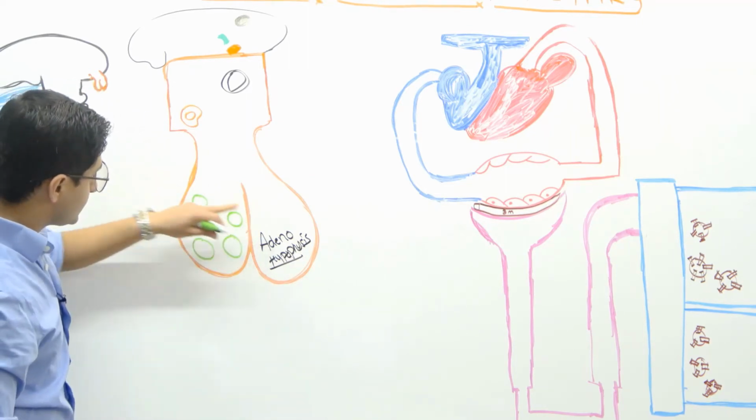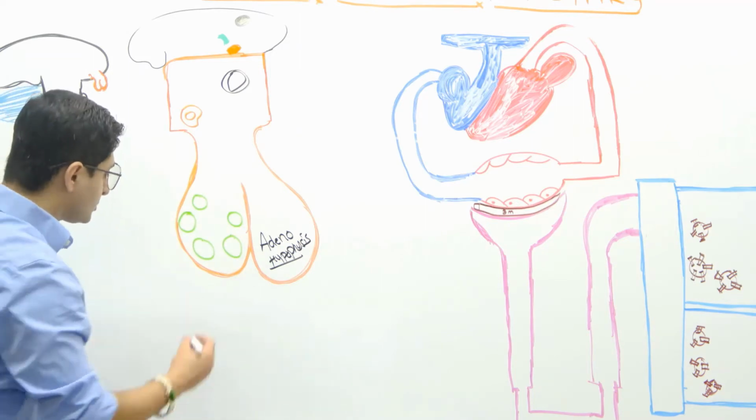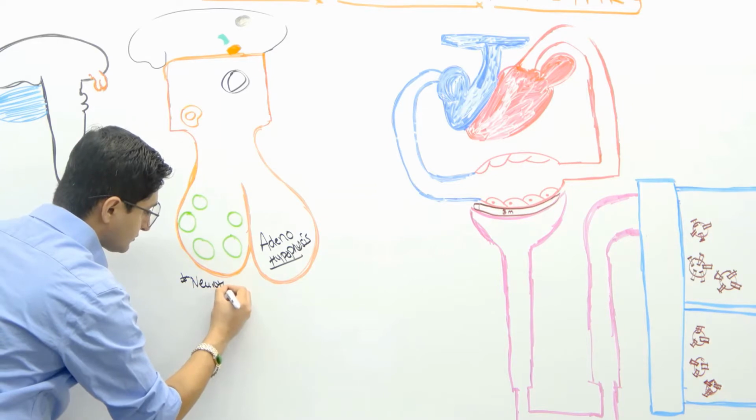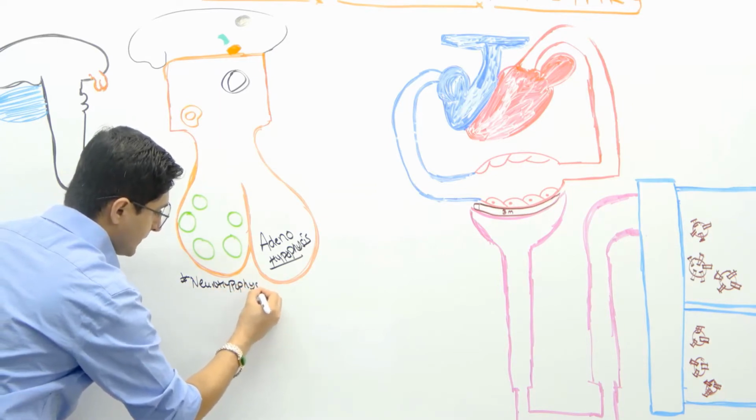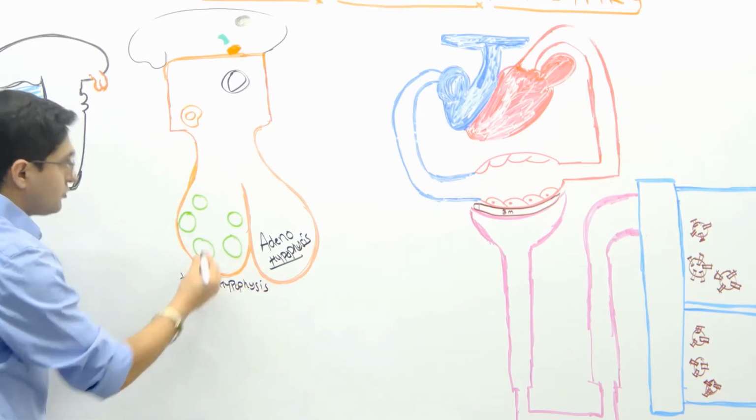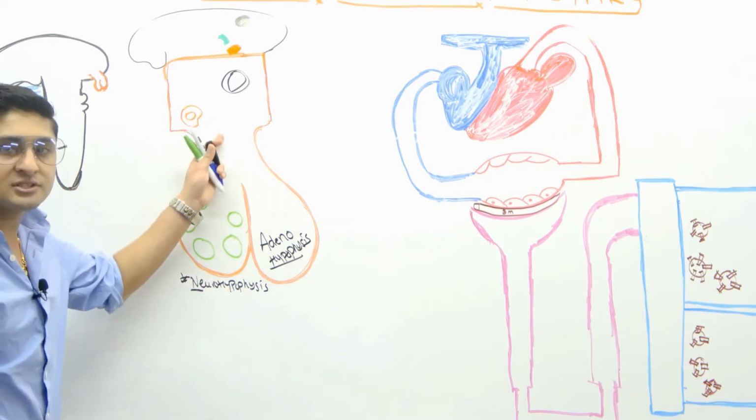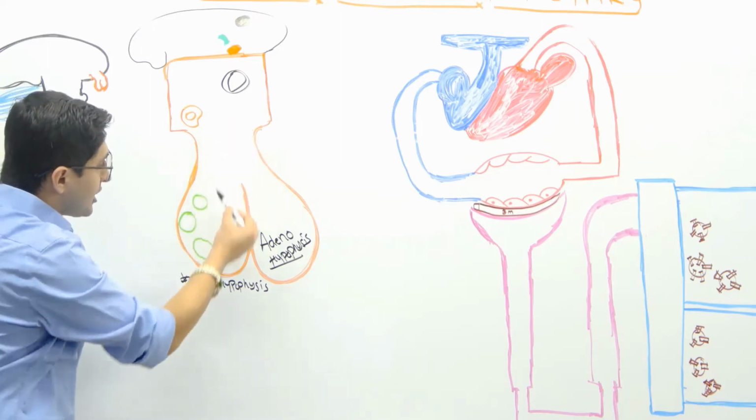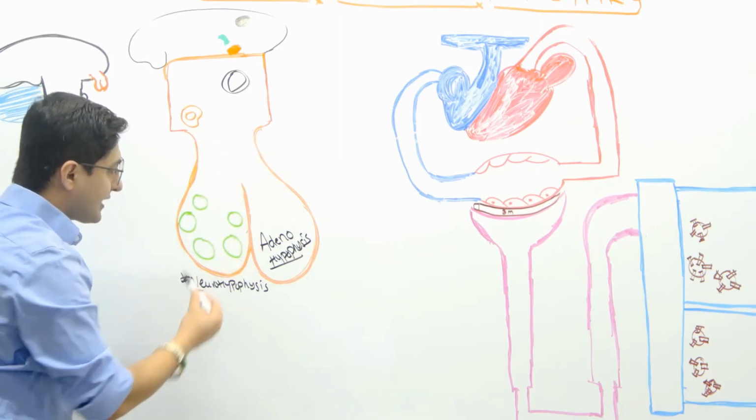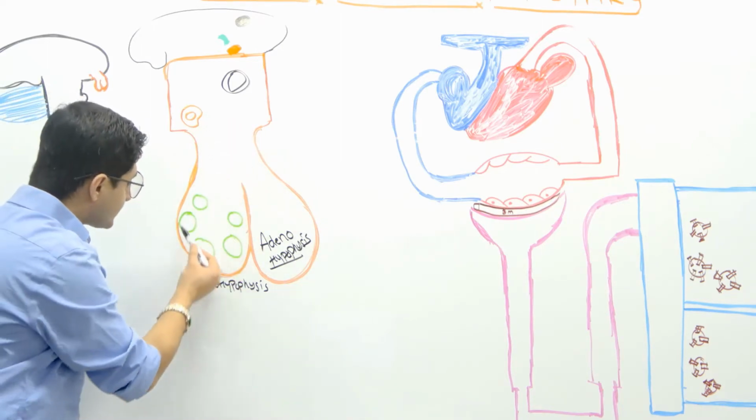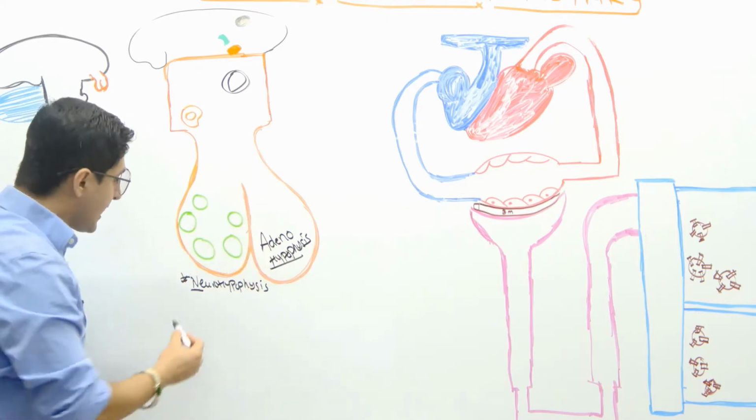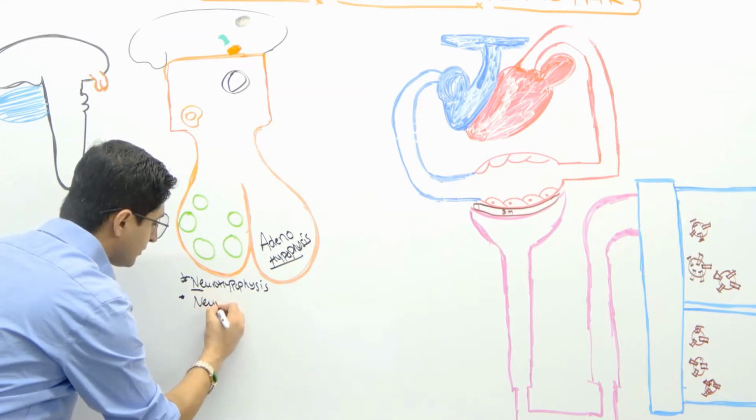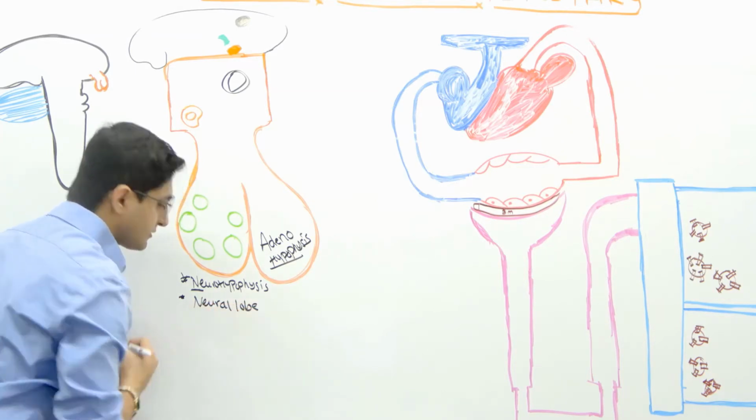Just letting you guys know, another name for the posterior pituitary is what? It's called neurohypophysis, okay? The reason why we call this neuro is because it is an extension of your central nervous system. It's a derivative of the neural tube, okay? This is an extension of the hypothalamus, or a derivative of the diencephalon, okay? That's the reason why we call the posterior pituitary the neurohypophysis, or you can also call it the neural lobe, okay? This is something that you have to remember.